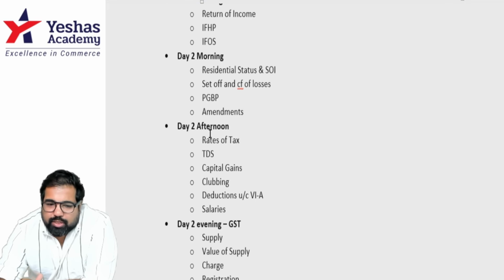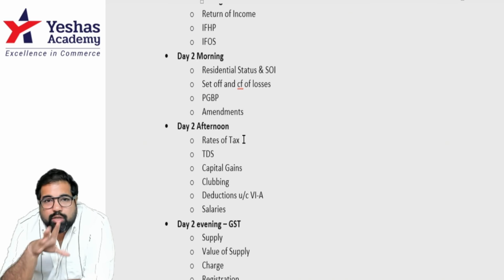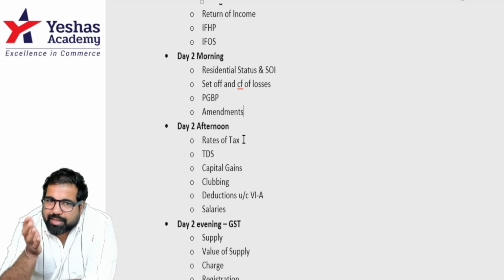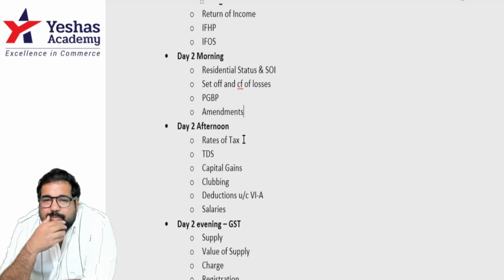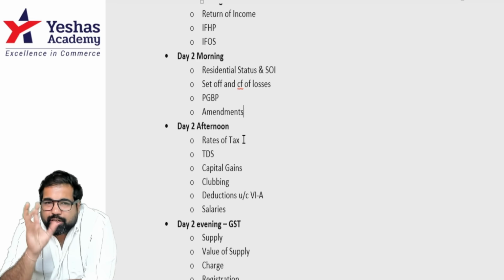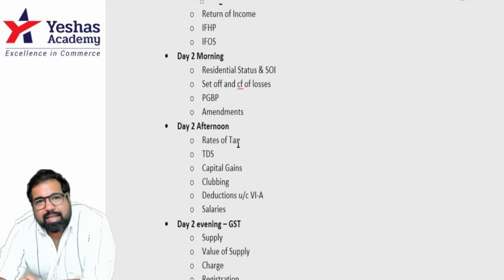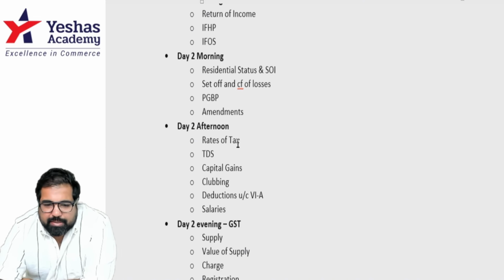Next, day two, you are reaching the afternoon time now. Finish your rates of tax. Focus on first the old regime. Focus mainly on individuals only, old regime, and then go to the default tax regime. And then look at the special rates of tax. In capital gain, it is 12.5%, etc. All casual income are taxed at 30%. Keep in mind all of that. And remember, rates of tax, as an individual, you'll have to calculate the rates of tax.